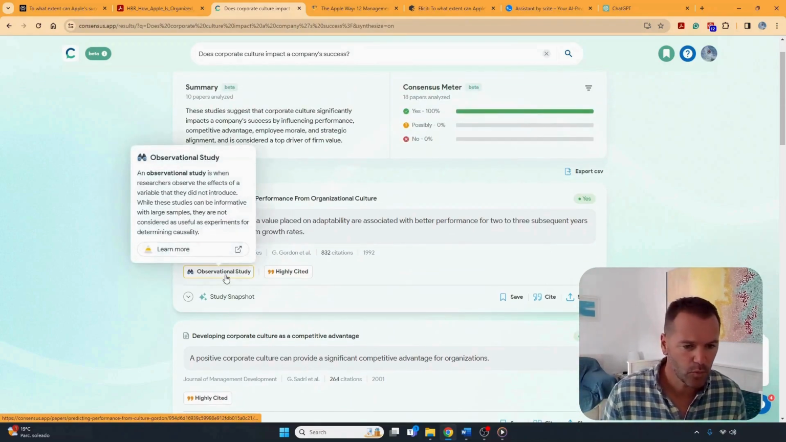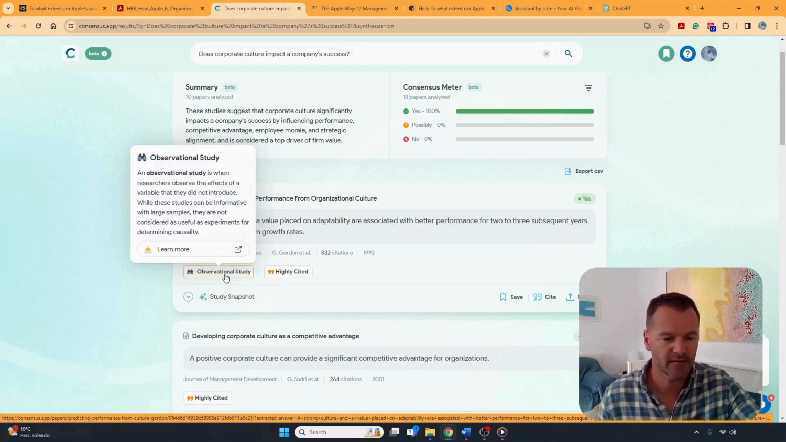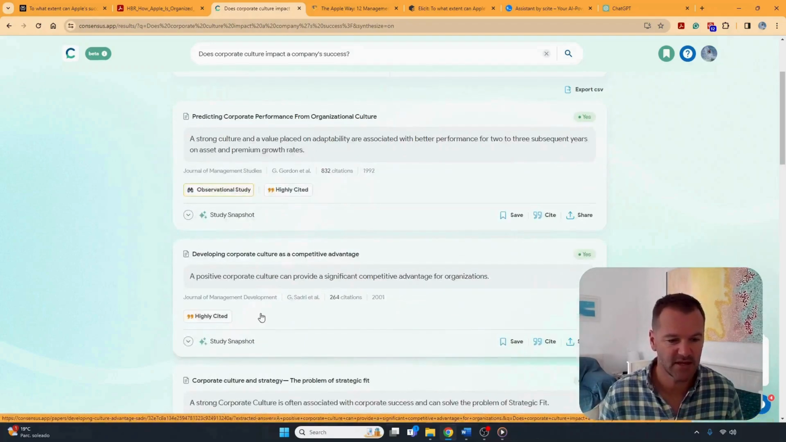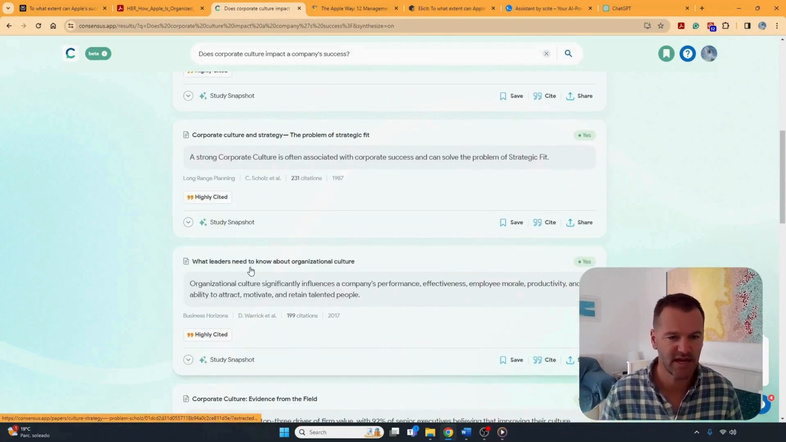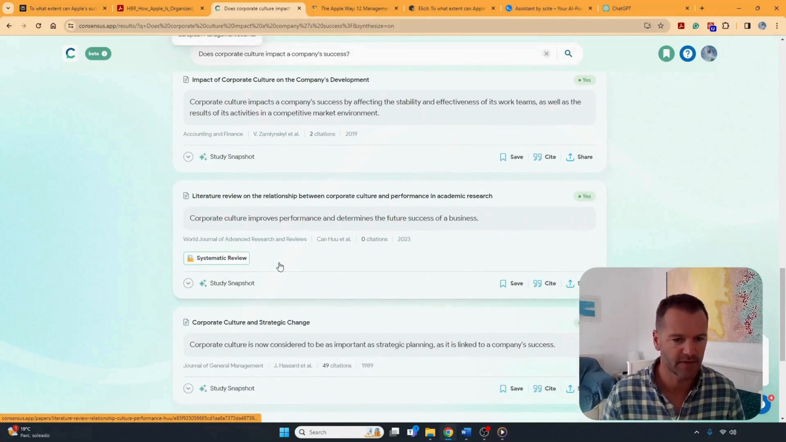So this is one of these things. We've got an observational study. Now, if you hover over it, you can see it's going to give some information. Observational studies is where they've observed people. You can read. You should be thinking about that when you're reviewing the paper and how trustworthy it is. These ones, it's highly cited, but it's a snapshot study. If we keep scrolling down, quite a lot of the same ones are coming up for this question.